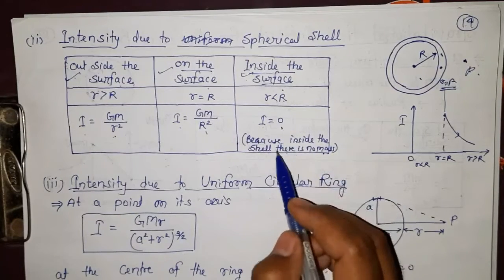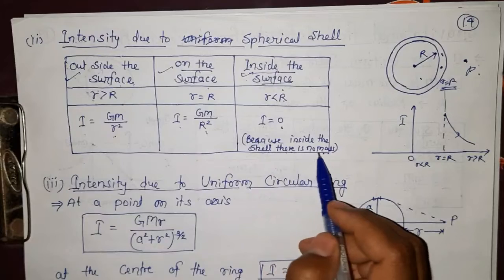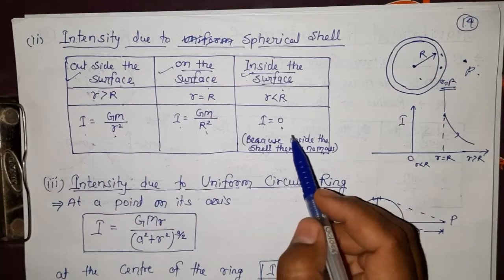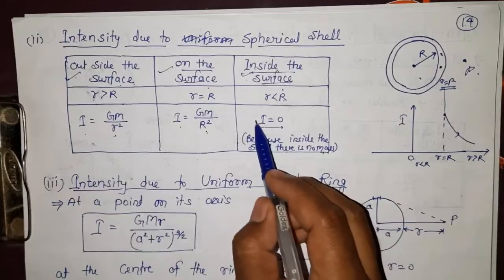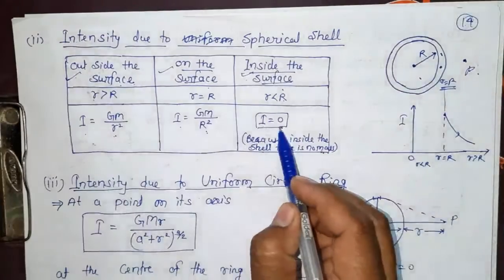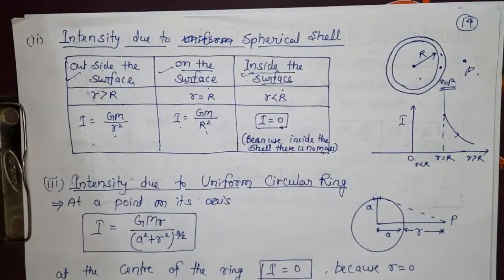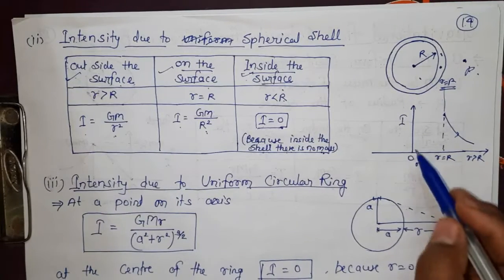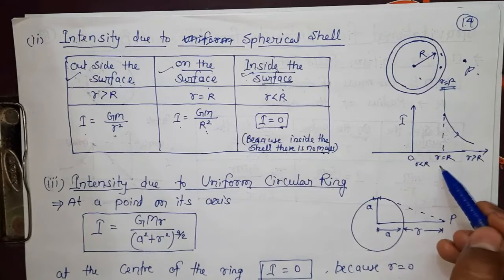Why does it become 0? Because inside the shell there is no mass. That's why your intensity becomes 0. So this is the difference from the previous solid sphere. Now again come to the intensity and distance graph.